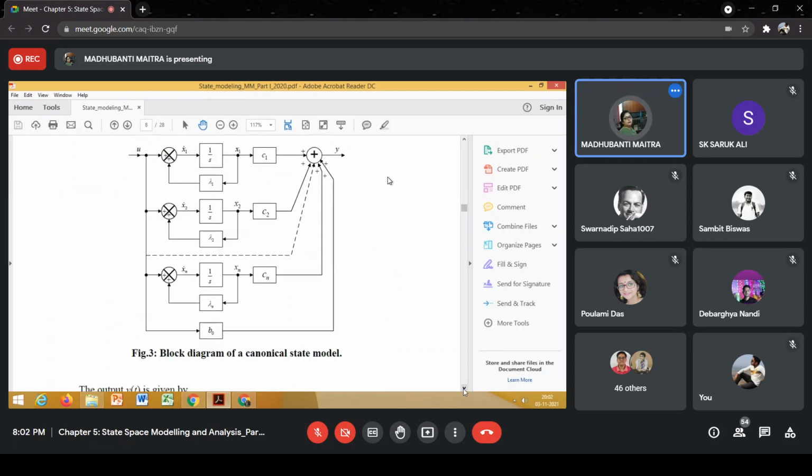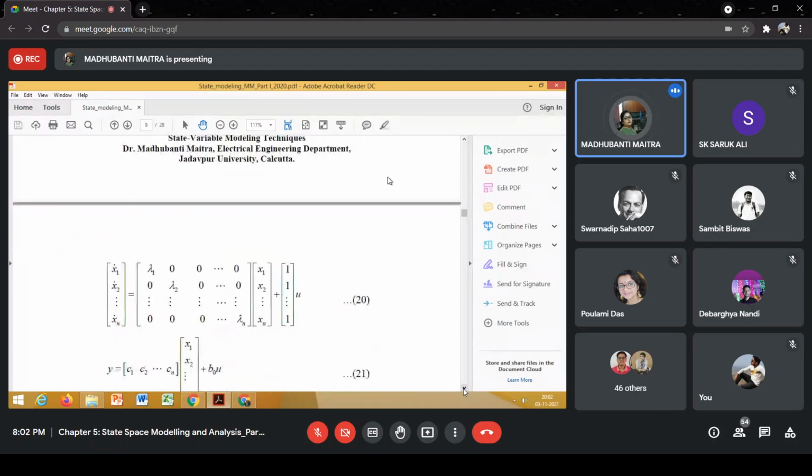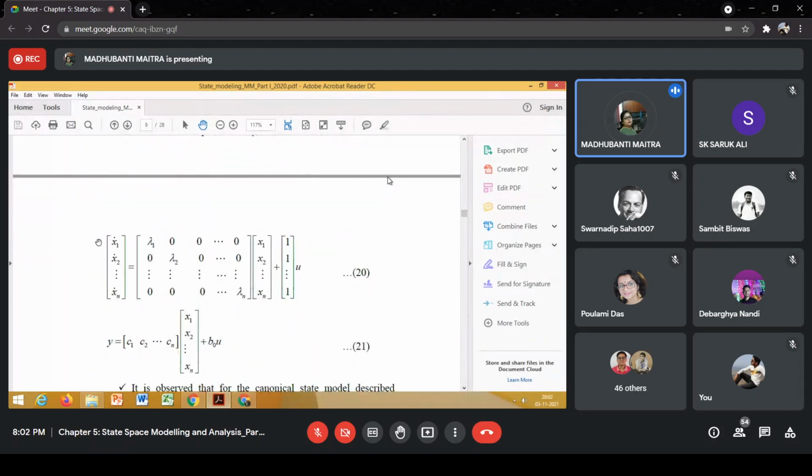So the state equation will be x1 dot is equal to lambda 1 into x1 plus 1 into U. Similarly, x2 dot will be 0 into x1 plus lambda 2 into x2 plus U. Clear?